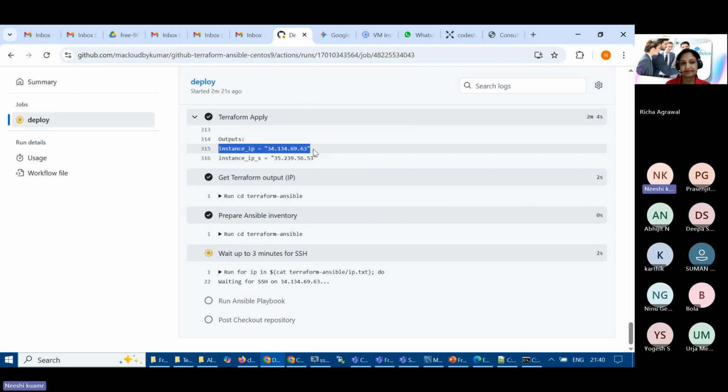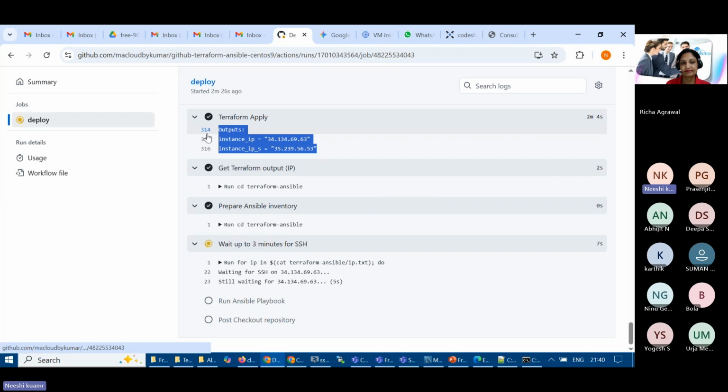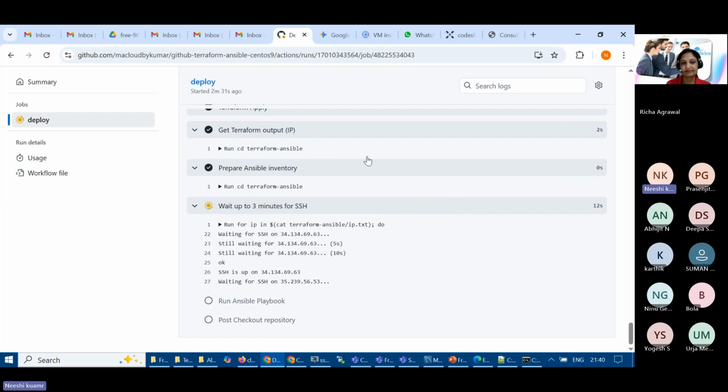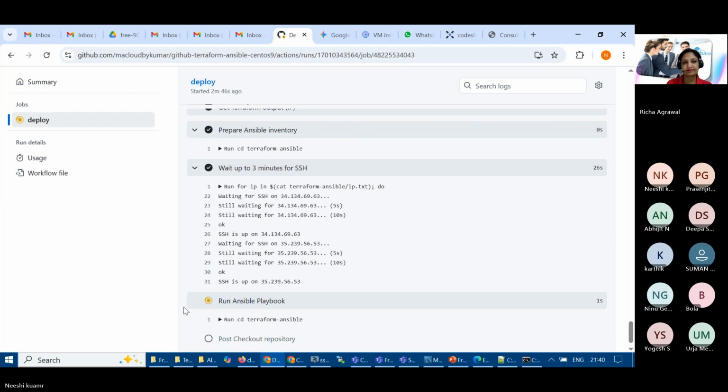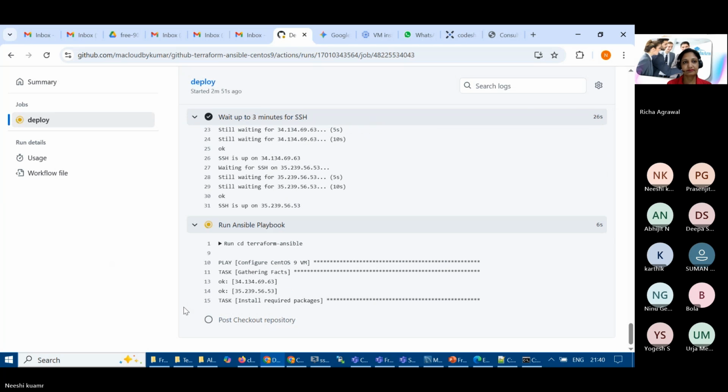Yeah, so both servers got created, and here we have 2 IP addresses. Now Ansible starts working after Terraform. It's collecting the IP addresses and all. And here you can see Terraform with Ansible. Now it's going to try to install Ansible.